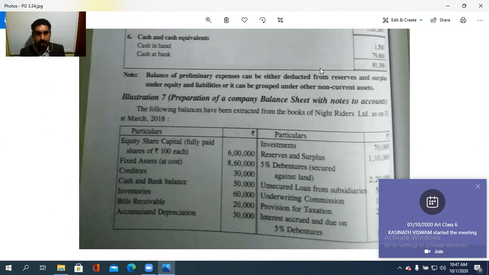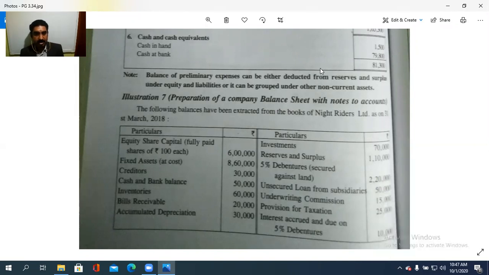Balances only. Equity capital, fully paid shares of 100, is 6 lakh. Fixed asset at cost 8,60,000. Creditors 30,000. Cash and bank balance 50,000. Inventory 60,000. Bills receivable 20,000. Accumulated depreciation 30,000. On the asset side, investment 70,000. Reserves and surpluses 1,10,000. 5% debentures secured against land 2,20,000.